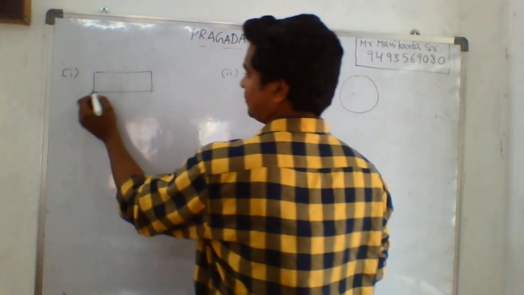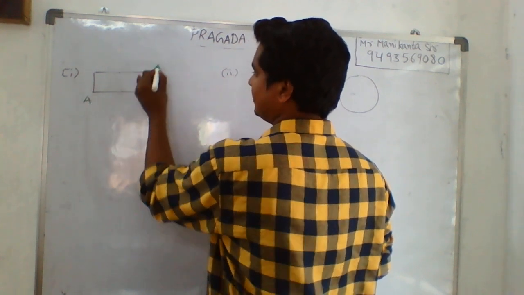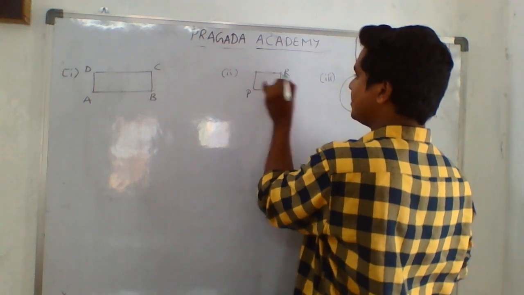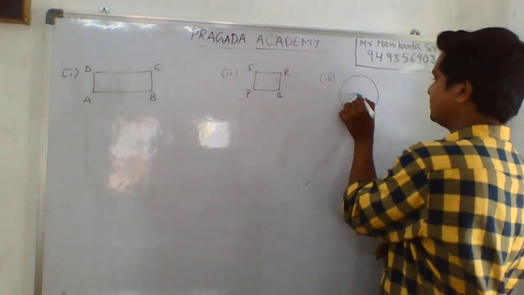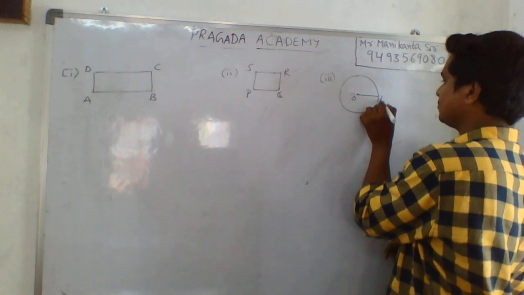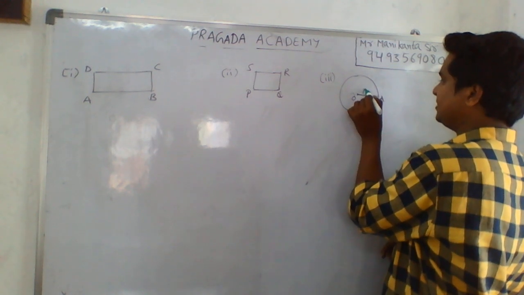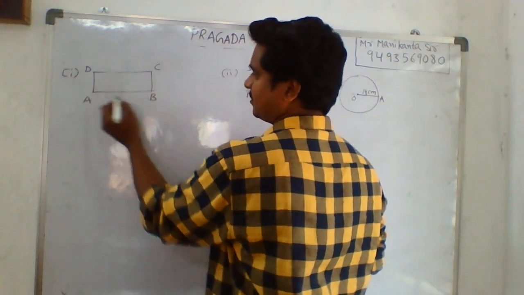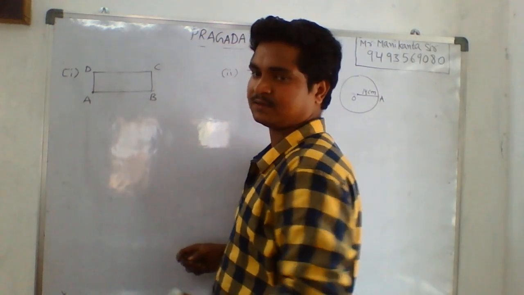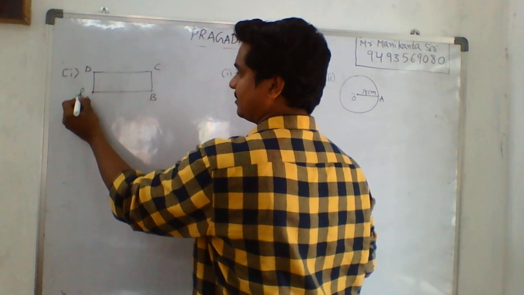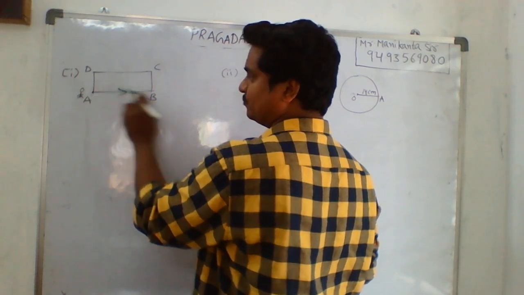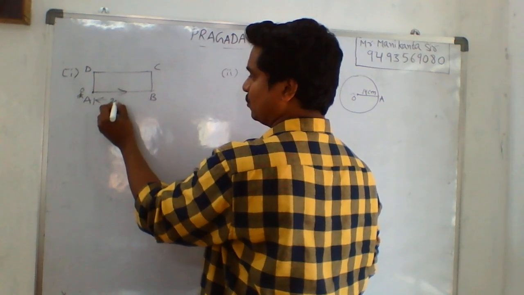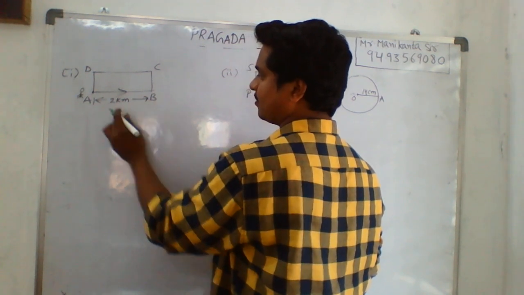Suppose A, B, C, D, P, Q, R, S, the circle has a radius of 14 centimeters. Suppose a person starts at point A and moves to B. Let's take AB as 4 kilometers, and BC will be 3 kilometers.